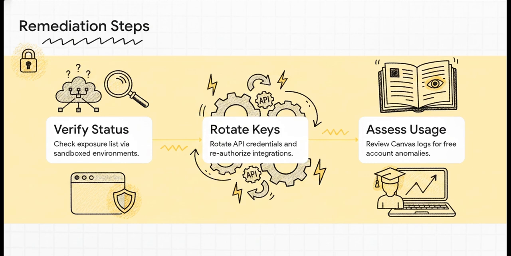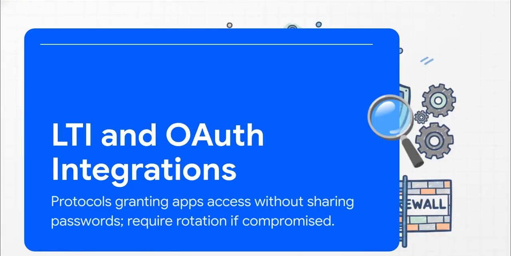Step 2, you must immediately rotate API credentials and reauthorize integrations. And Step 3, assess any free-for-teacher account usage in your environment by digging deep into those Canvas admin logs to spot any anomalies. Let's actually pause on Step 2 for just a second, because why is reauthorizing so absolutely crucial?